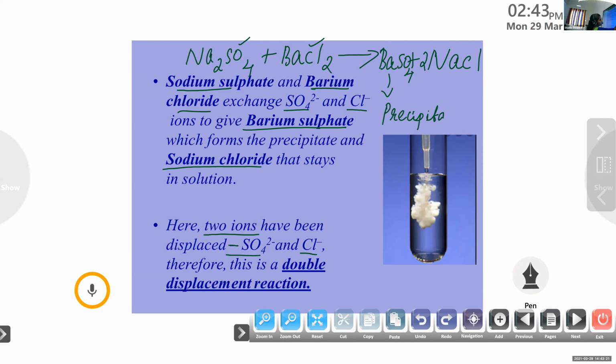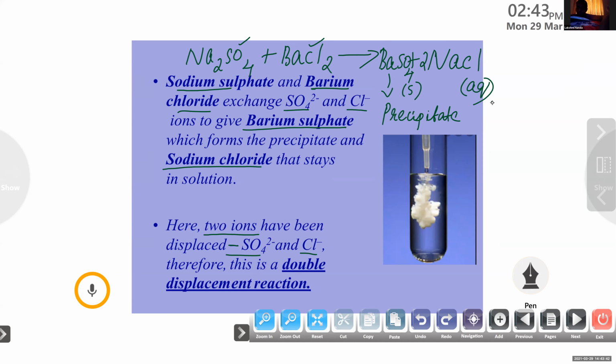That's a white substance obtained. Then the sodium chloride is always dissolved in water and exists in aqueous state. Clear? This exists in solid state and the sodium chloride in aqueous state. Is this clear, Lakshmi? Yes, ma'am. Okay.